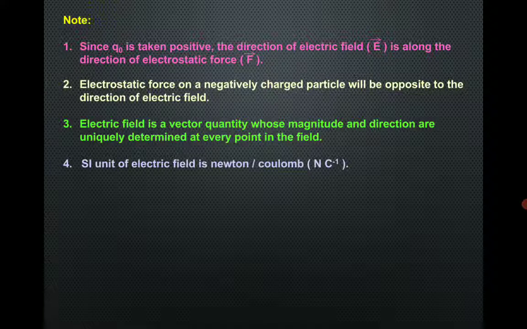The SI unit of electric field is Newton per Coulomb. As the formula was F upon Q naught, force is measured in Newton and charge is measured in Coulomb, so Newton per Coulomb.